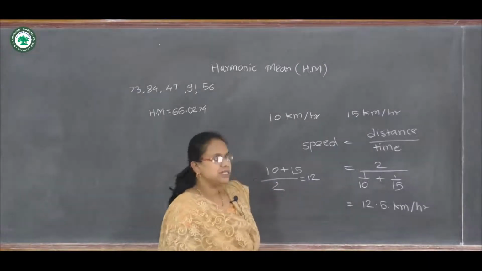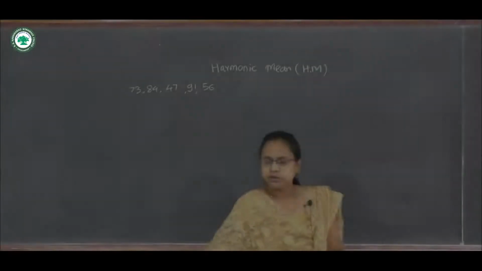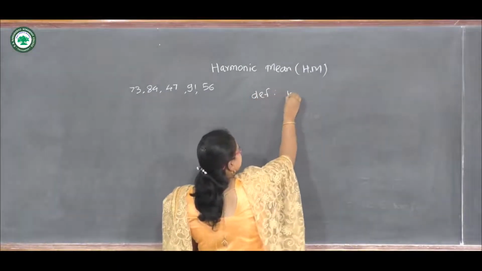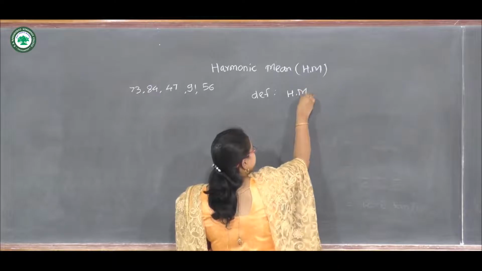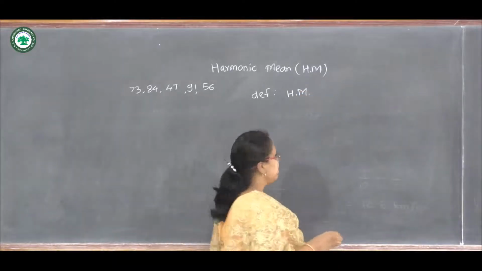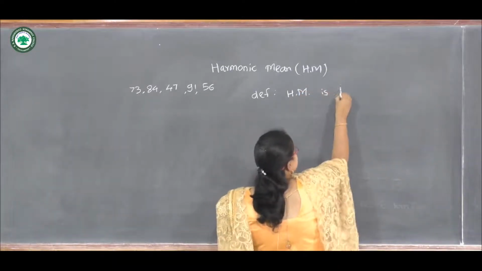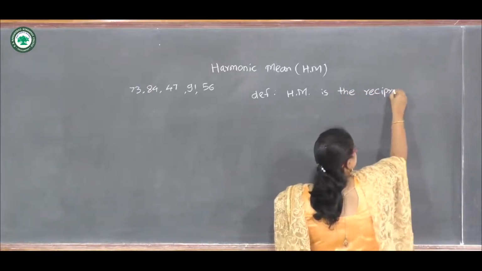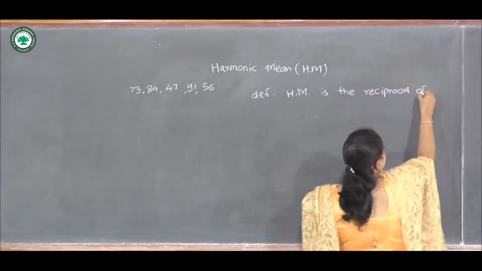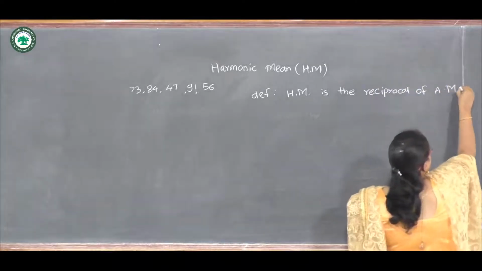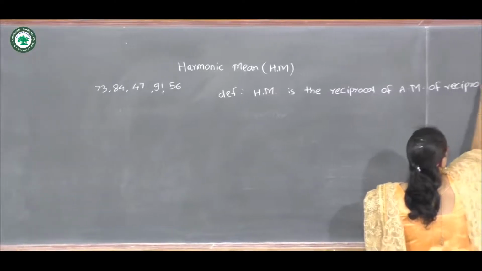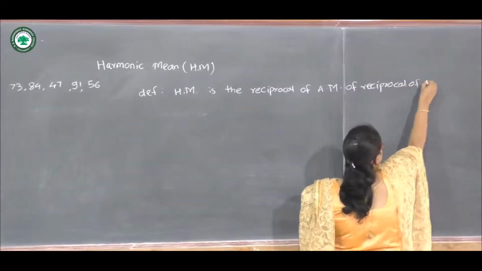So let's see its definition. The definition is: harmonic mean, which can be written as HM, is the reciprocal of the arithmetic mean of the reciprocals of the observations.